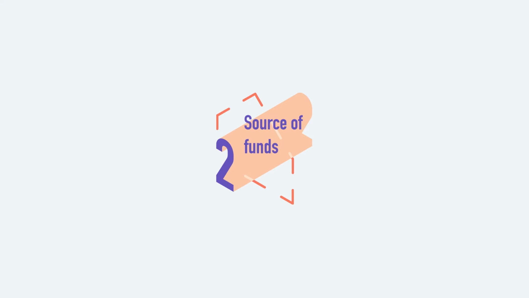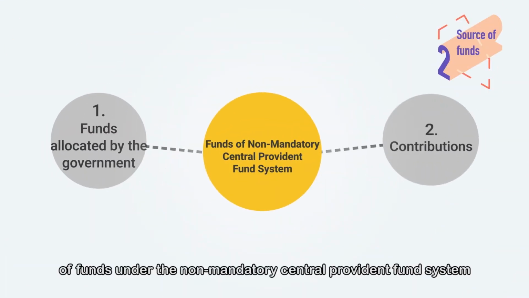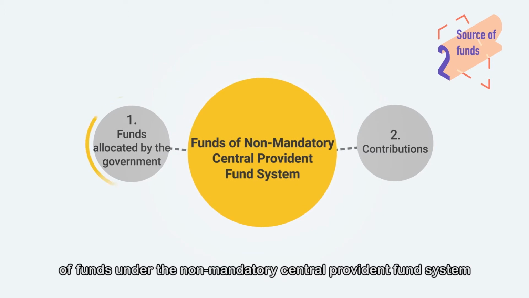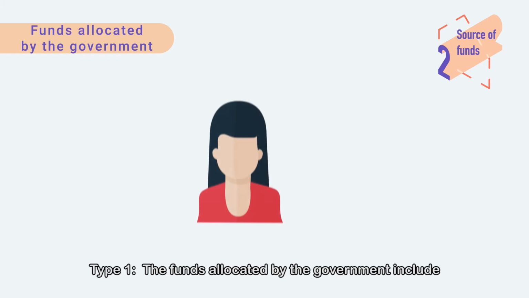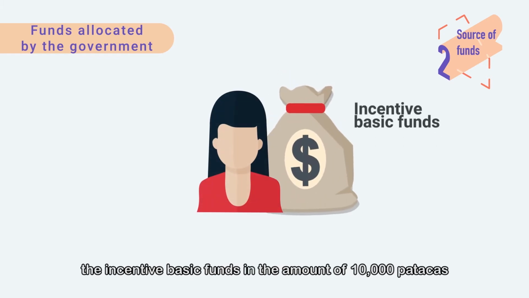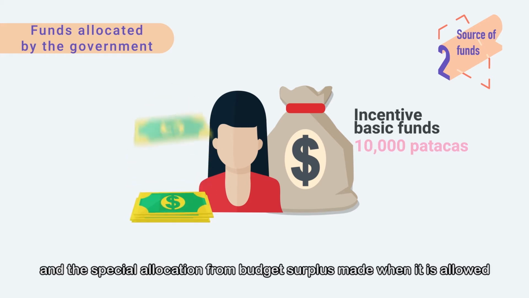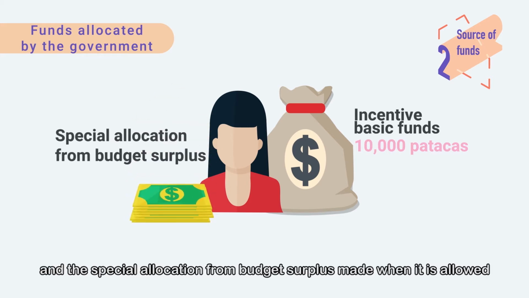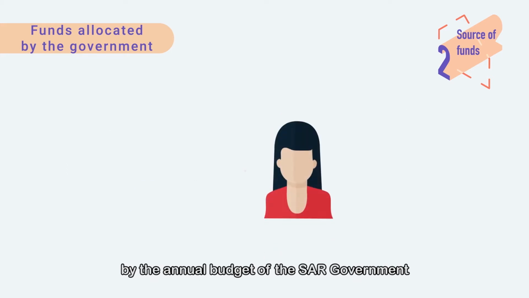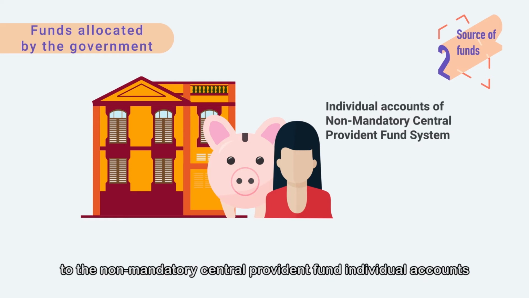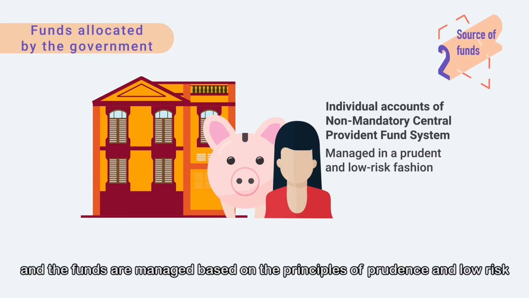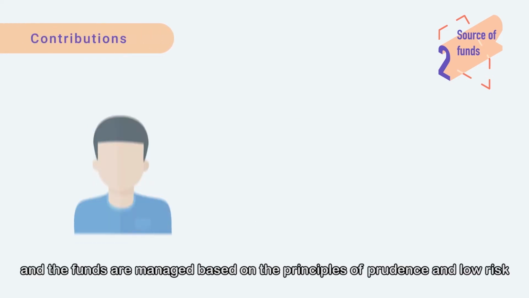2. Source of funds. There are two types of funds under the non-mandatory Central Provident Fund system, namely the funds allocated by the government and the contributions. Type 1. The funds allocated by the government include the incentive basic funds in the amount of 10,000 patacas and the special allocation from budget surplus made when it is allowed by the annual budget of the SAR government. The Social Security Fund is responsible for allocating the funds to the individual accounts of eligible residents, and the funds are managed based on the principles of prudence and low risk.